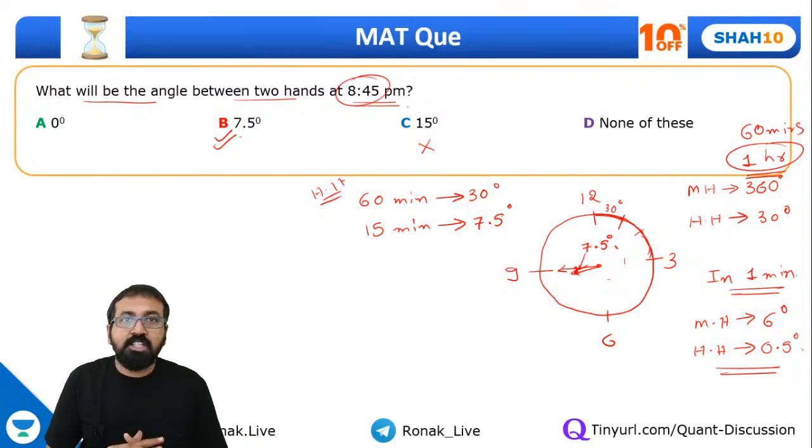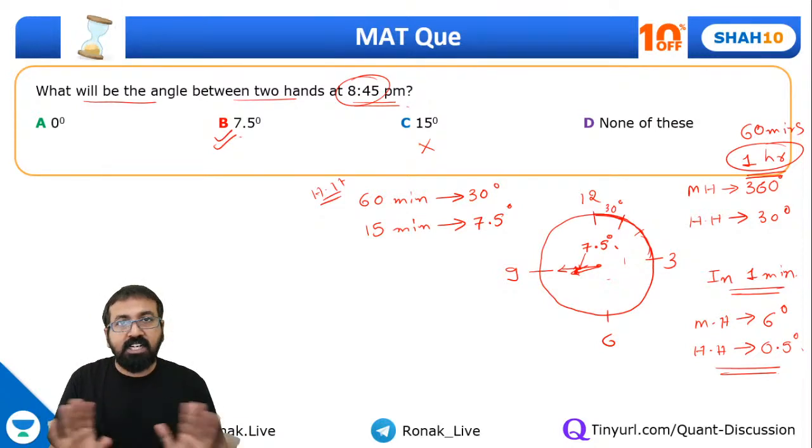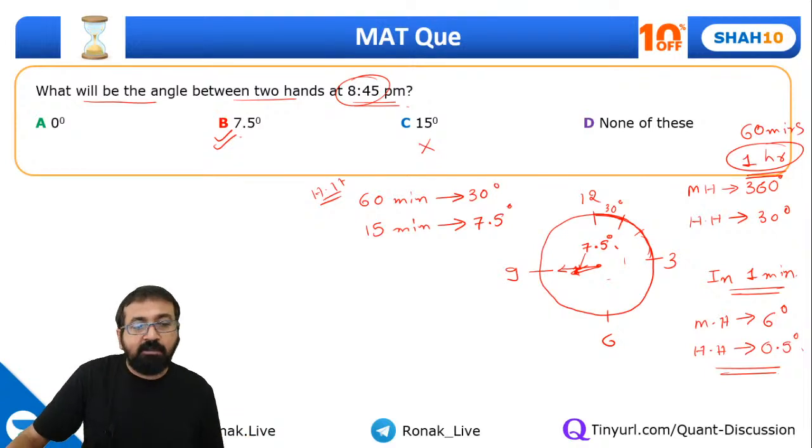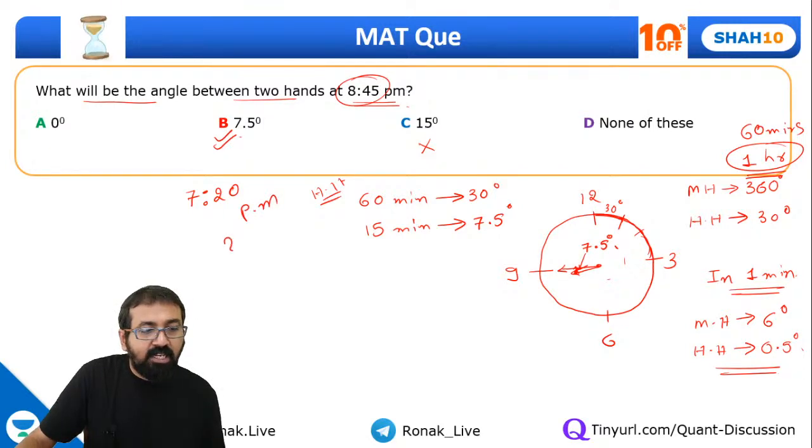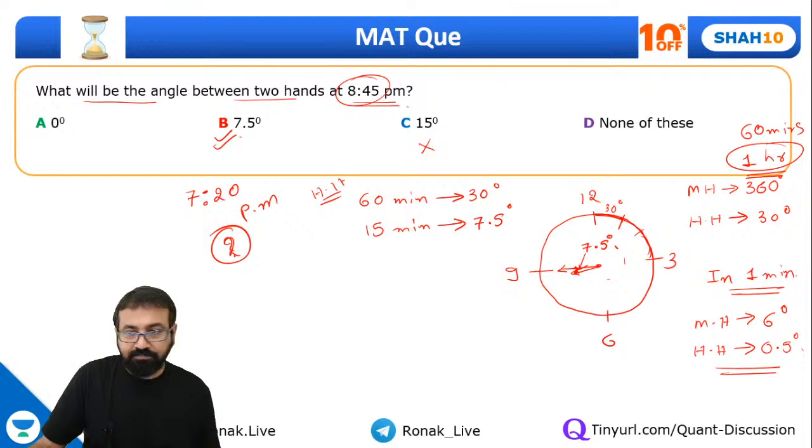Guys, are you all clear with this point? Yes? If you have any confusion, then let me know. And if you are clear, then tell me what will be the angle between two hands at 7:20 p.m. Find the angle between two hands at 7:20. Please calculate this.